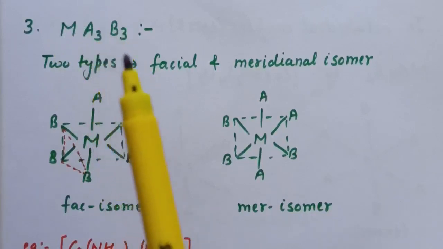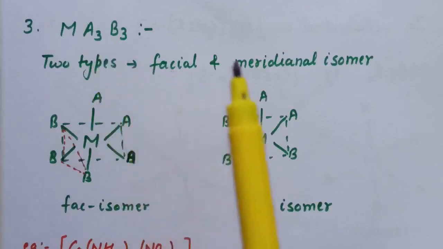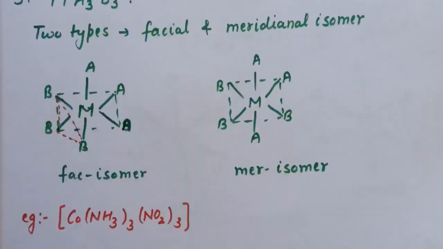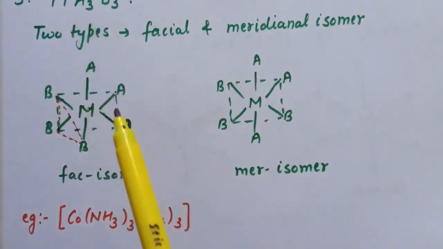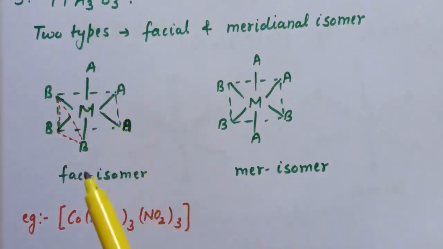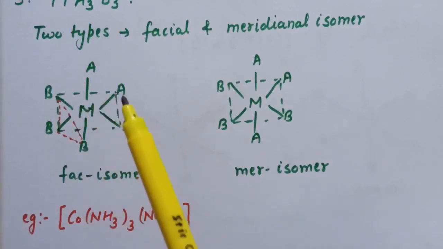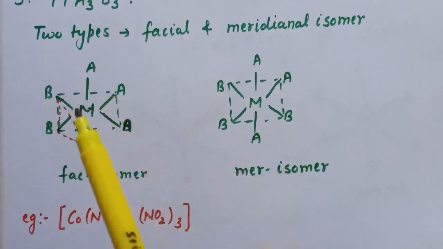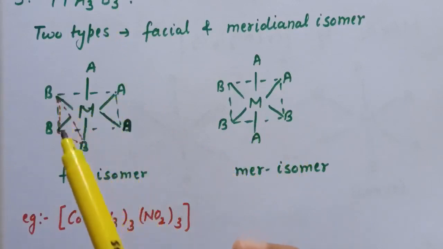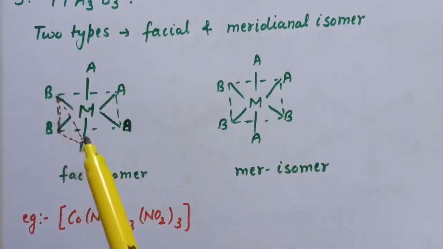Now how can we draw facial and meridional isomers? If we place 3 A on the vertices of a triangle, then that will be facial, and if we replace one of the A by B, then that will become meridional. Now here is the facial isomer. This is the triangle, and at these three vertices A are placed.